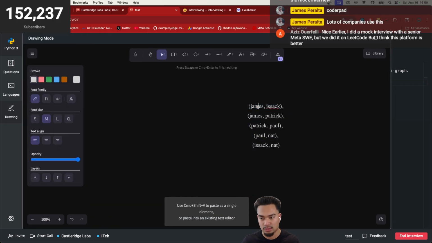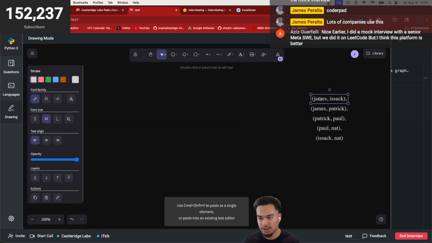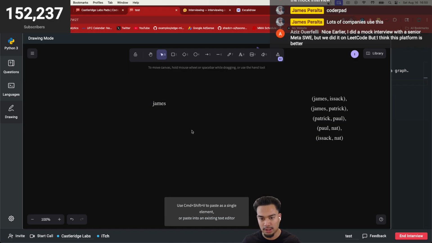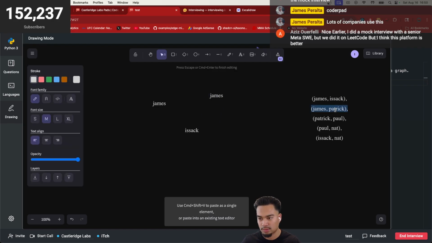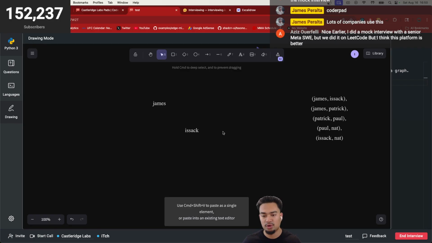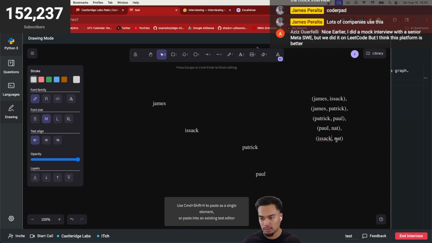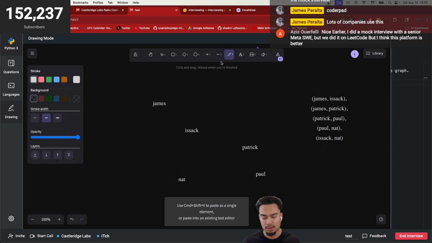Just give me a second. Yeah, it's loading up. I'm on the same page. This is a graph question because every person is a node in the graph. James, Isaac, Patrick, Paul, Nat. Everybody is a node in the graph. So it's usually a bidirectional relationship between each person in this graph.